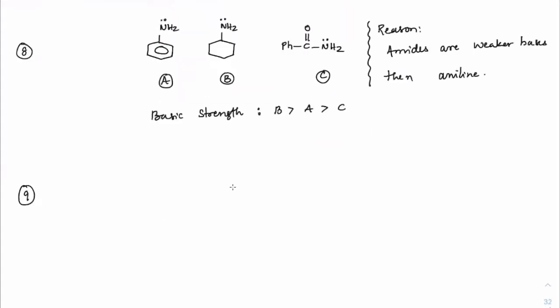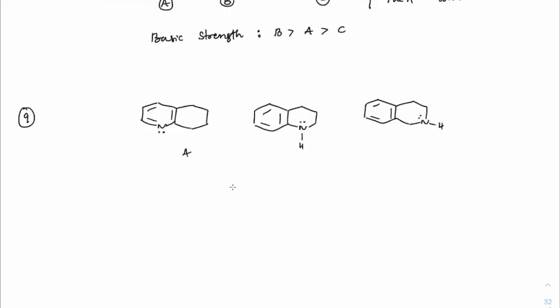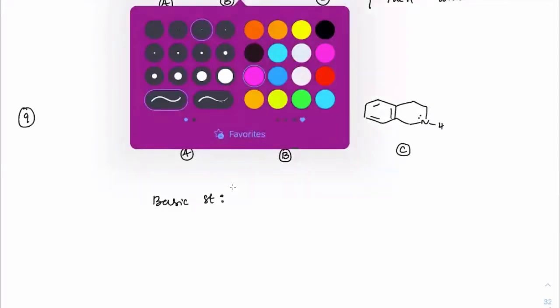Let us write the next case here. Suppose we have a pyridinium form like this, so it is A, B and C. So let us compare the basic strength. How come A greater than C? CAB. See, this is sp2 hybridized. Let me show you how it is.